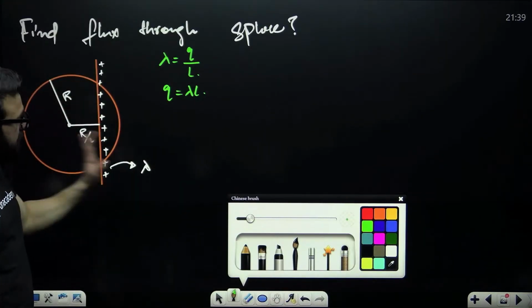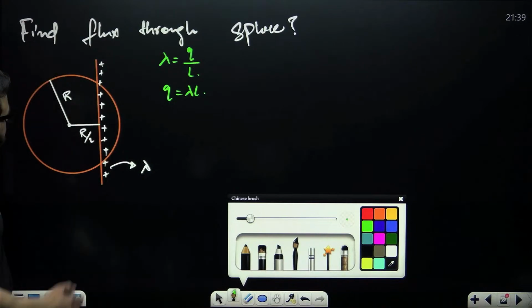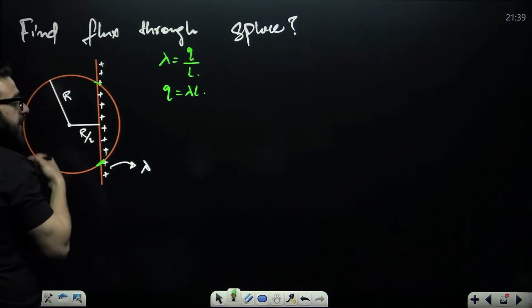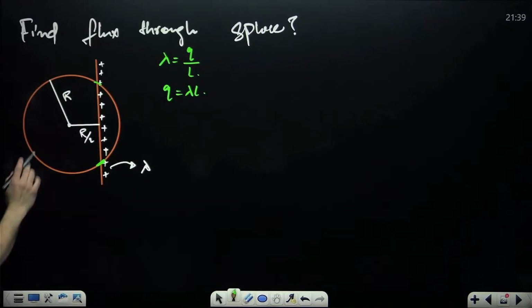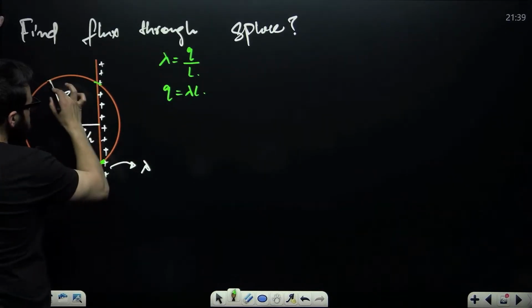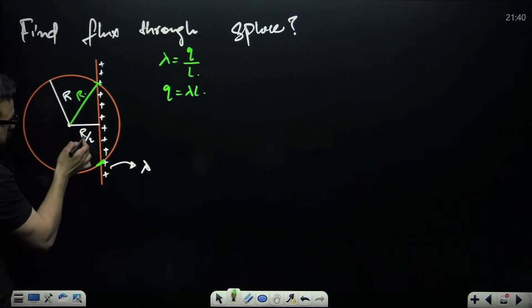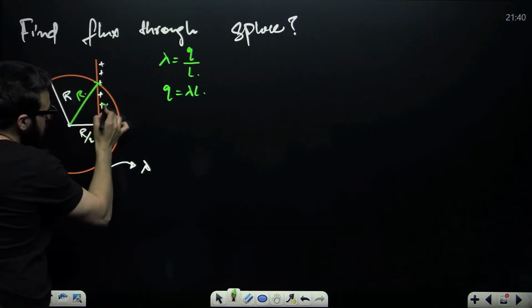So lambda is given. You are supposed to find the length of this part from here to here, how much length is placed inside. Multiply here, you will get the charge. Now see, this is R by 2, this is R. What is going to be this length? This is also R, the radius. This is R by 2, this is R, and this part will be X.